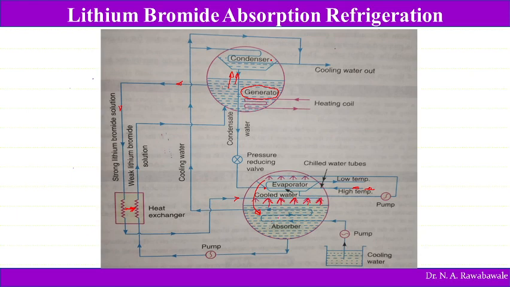When this strong solution is sprayed in the absorber, as the temperature of the absorber is lower, it again has affinity to absorb the water vapor produced in this evaporator.